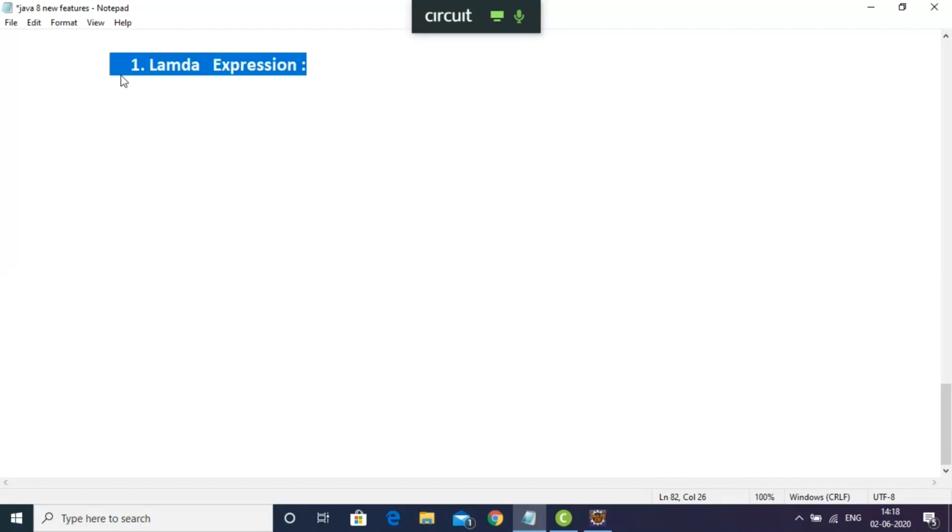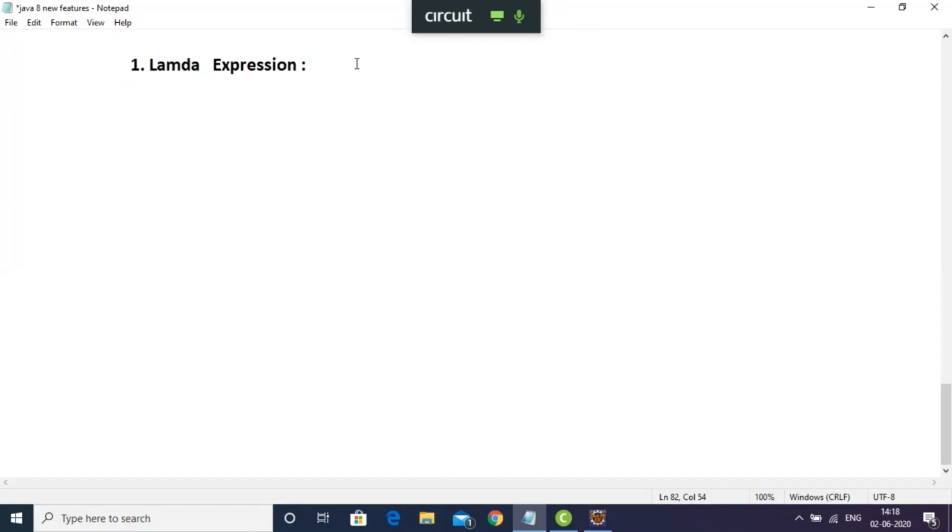I'll show you an example now, and you'll find that I can replace my existing Java code using Lambda Expression, where I have to write much less code. That is the advantage of Lambda Expression they put in Java 8. So we can write less and concise code.